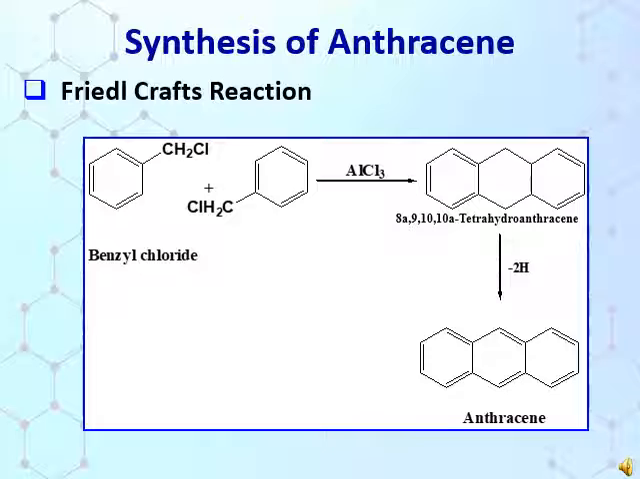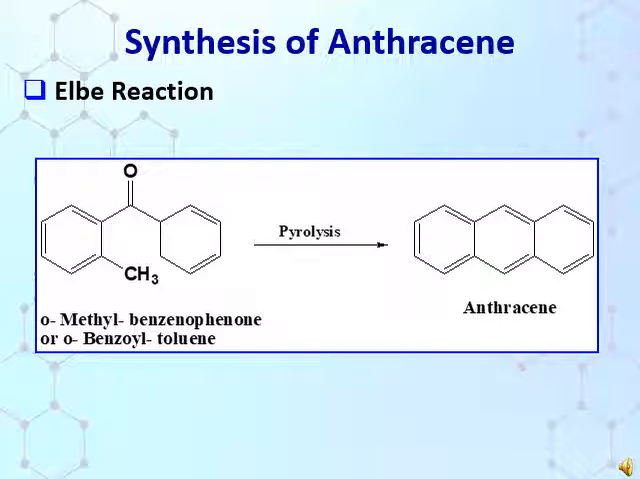Here come to the synthesis of anthracene. The first method is Friedel-Crafts reaction. In this method, two molecules of benzyl chloride, when reacted in the presence of aluminum trichloride, give 8a,9,10,10a-tetrahydroanthracene, which on further oxidation gives anthracene nucleus. In the Elbs reaction, ortho-methyl benzophenone, or you can say ortho-benzoyl toluene, undergoes pyrolysis to give anthracene nucleus.